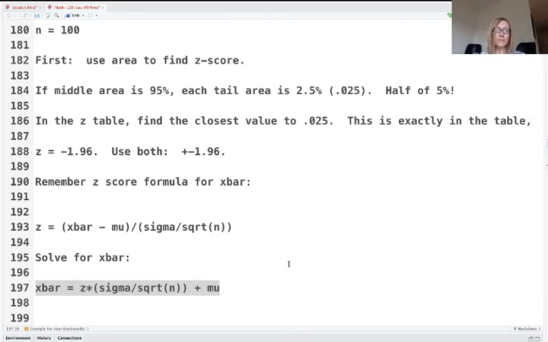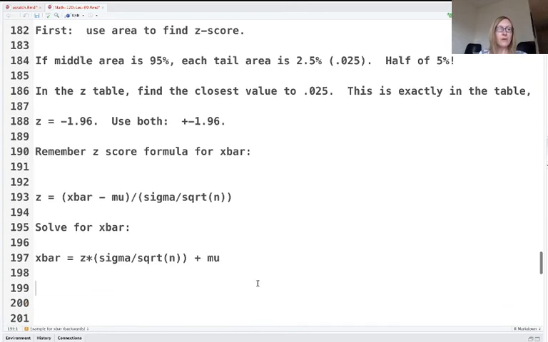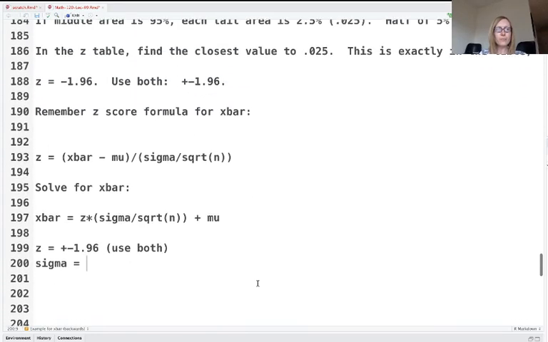Now that we've got the info, let's plug everything in. For this, we just figured out that z is equal to plus or minus 1.96. We're going to do both of them. Use both. We know that sigma is equal to, what did we say sigma is? 6.2.